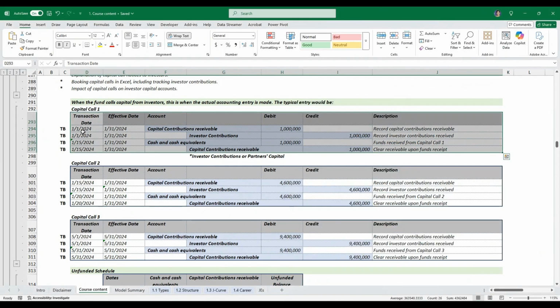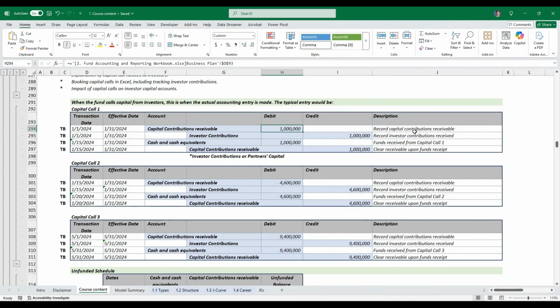So on January 1st, the fund issues a $1 million call. Here's the entry. We're going to debit capital contribution receivable $1 million. This is to record the capital contributions receivable. And then we're going to credit investor contributions $1 million. And when the cash arrives on January 15th, we're going to debit the cash $1 million and we're going to credit capital contribution receivables. This clears the receivables and reflects cash inflows.